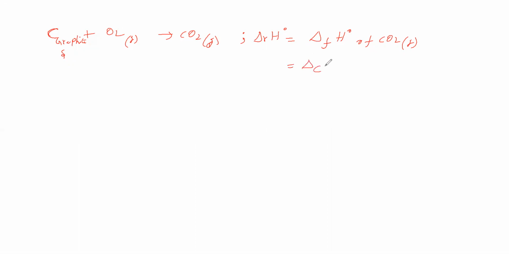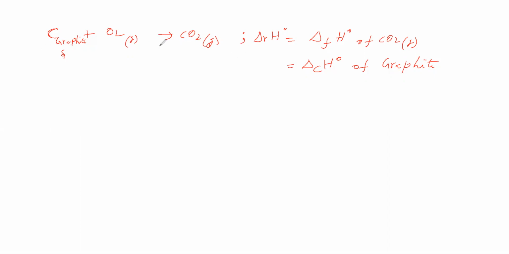Another thing we can say is that it is the standard enthalpy of combustion of graphite. Combustion of graphite means graphite undergoes combustion with oxygen to give carbon dioxide gas. 1 mole of graphite undergoes complete combustion, so the heat involved is the standard enthalpy of combustion of graphite.